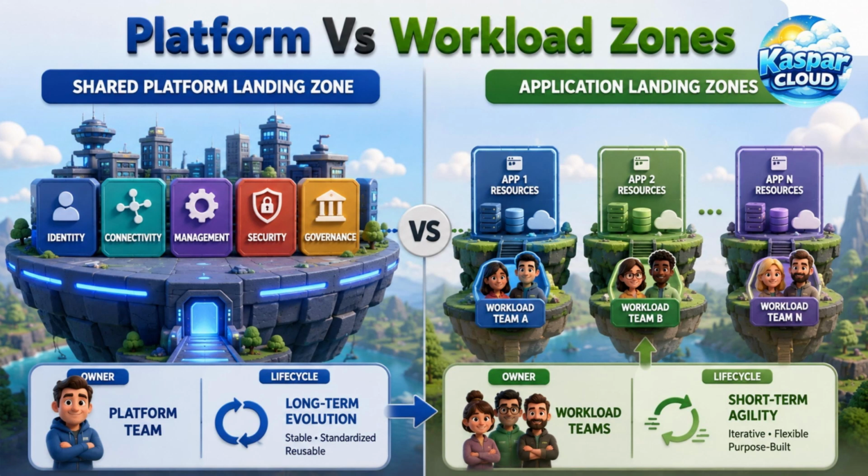This separation matters because the platform and the workloads have different life cycles, different owners, and different risk profiles. A firewall, identity service, logging workspace, or management group structure should not be managed the same way as a single application database or web app. By separating platform responsibilities from workload responsibilities, organizations can make ownership clearer and operations more reliable.